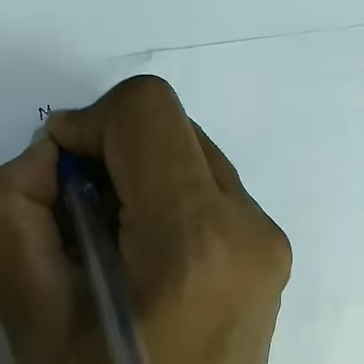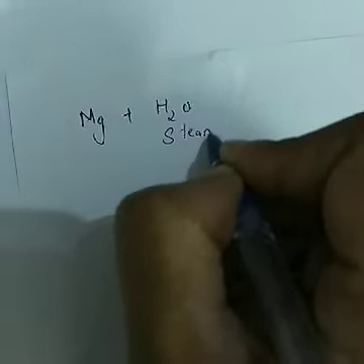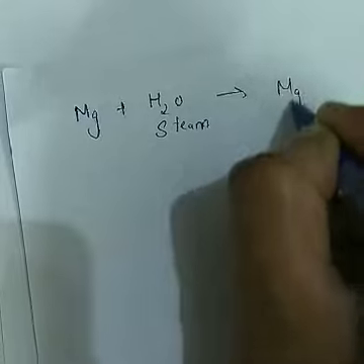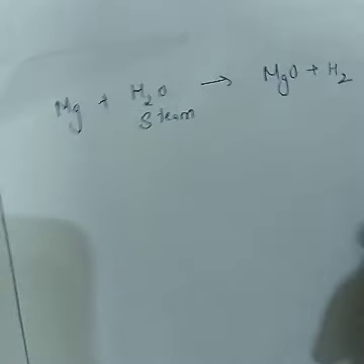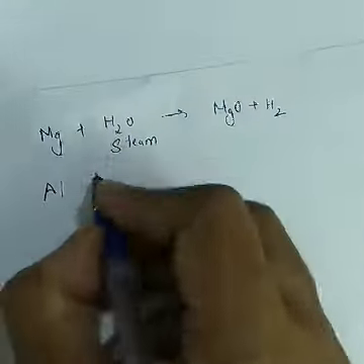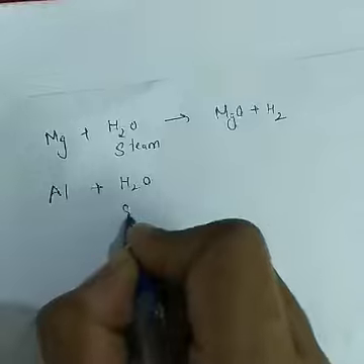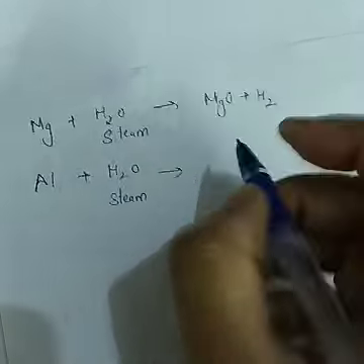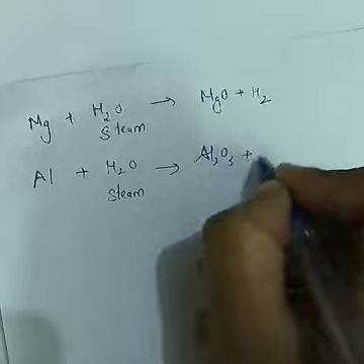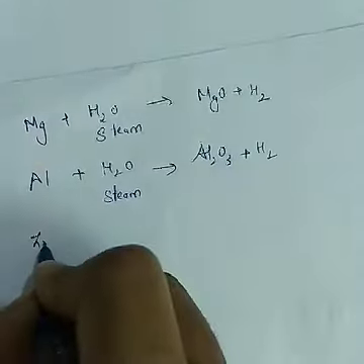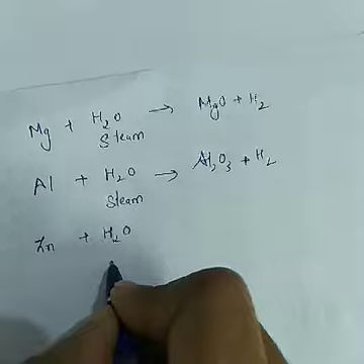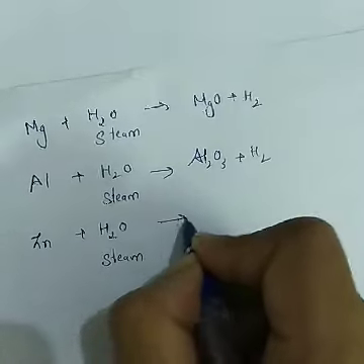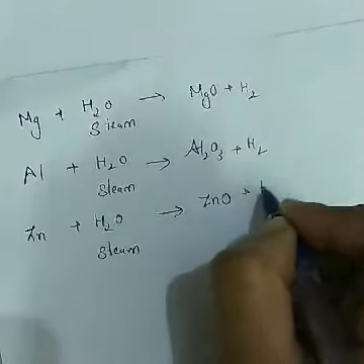Similarly, magnesium also reacts with the steam. When it reacts with the steam, it forms magnesium oxide plus hydrogen. Similarly, aluminium does not react with the cold water nor hot water, it reacts with the steam to form aluminium oxide plus hydrogen. Zinc plus water, that is, in the form of steam, forms zinc oxide plus hydrogen.